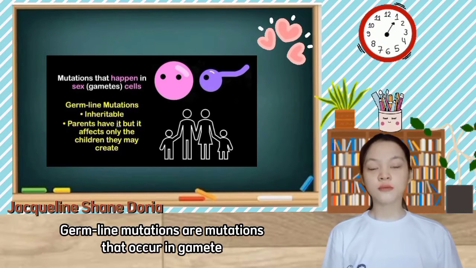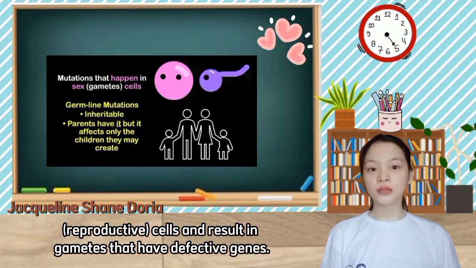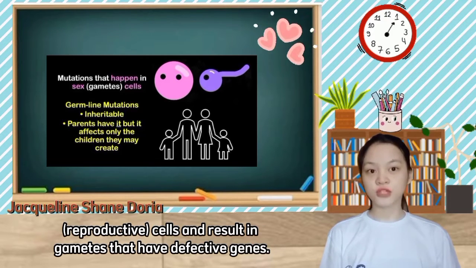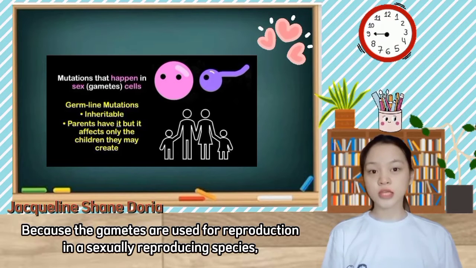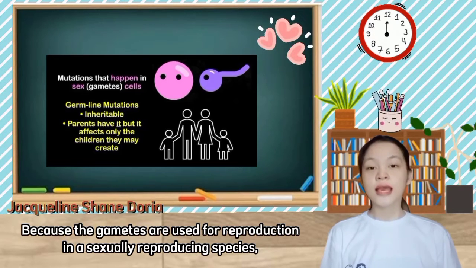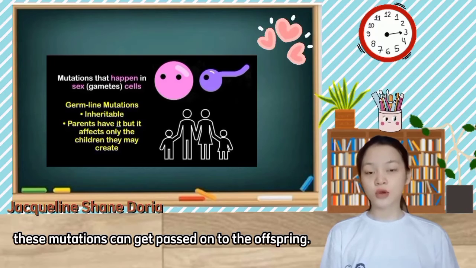Germline mutations are mutations that occur in gamete or reproductive cells and result in the gametes that have defective genes. Because the gametes are used for reproduction in a sexually reproducing species, these mutations can get passed on to the offspring.